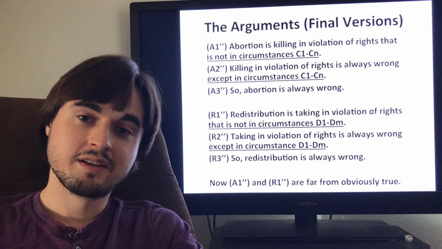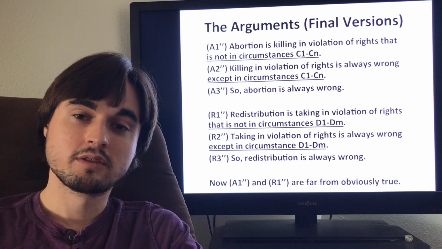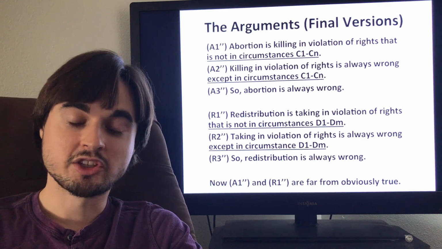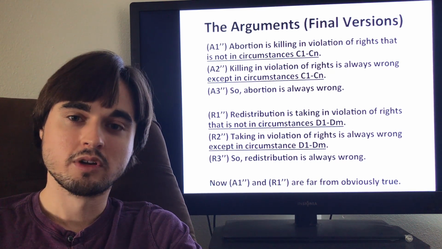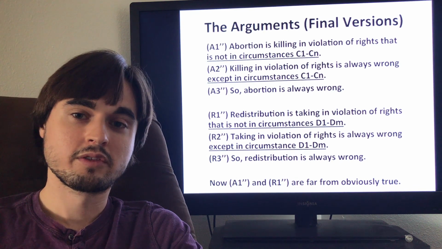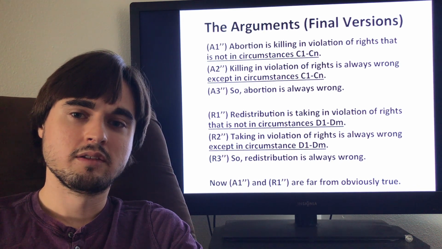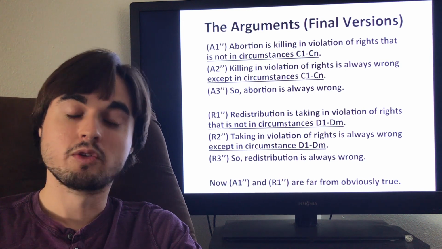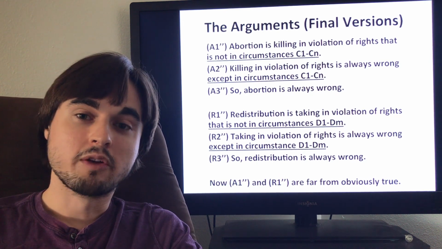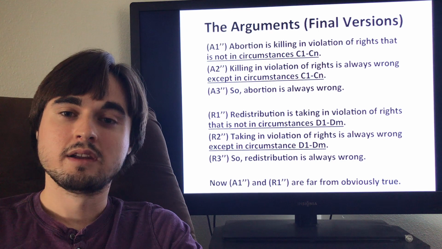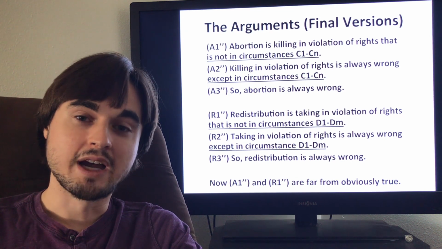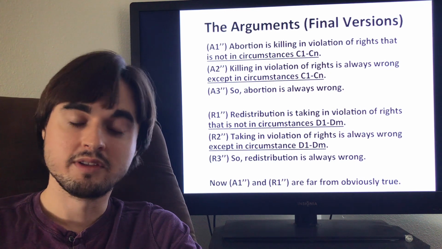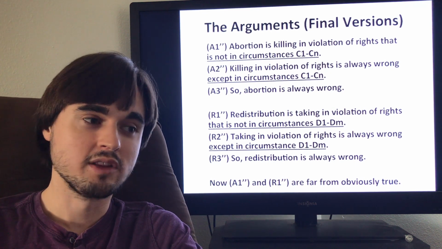So if we thought that taking this bottle of water, even when you're violating the property owner's rights, is not actually wrong, right, to save your child who's dying of thirst, then we might also think it's plausible that redistribution in order to bring people out of poverty, right, to make sure that people aren't dying from lack of health care, to make sure that people are getting the opportunities they need from education, that sort of thing.